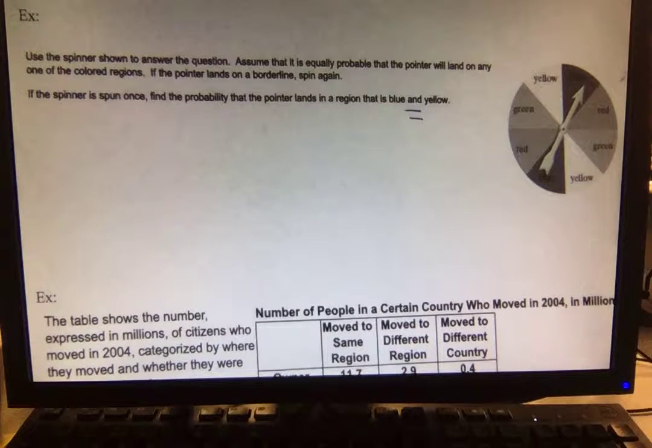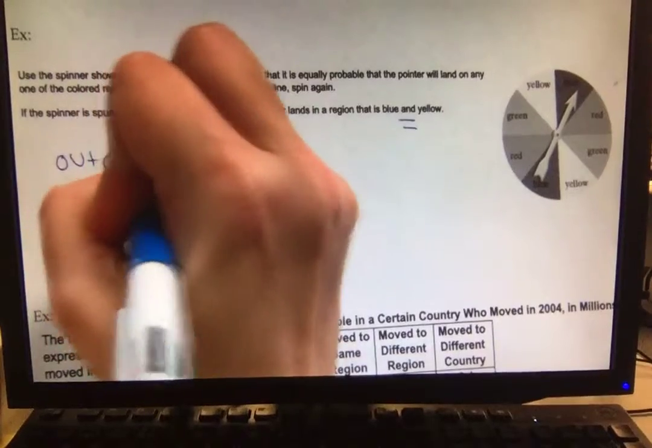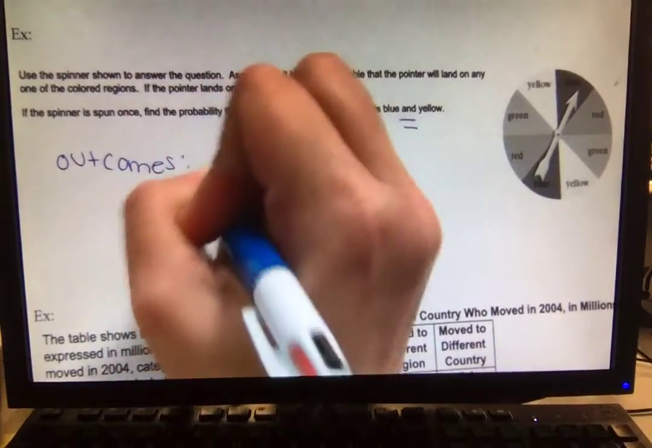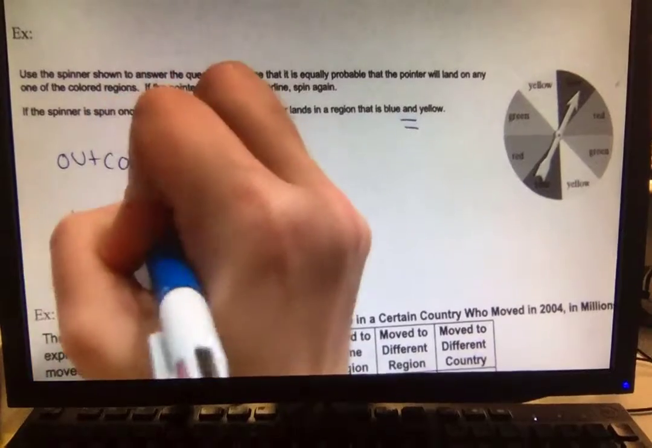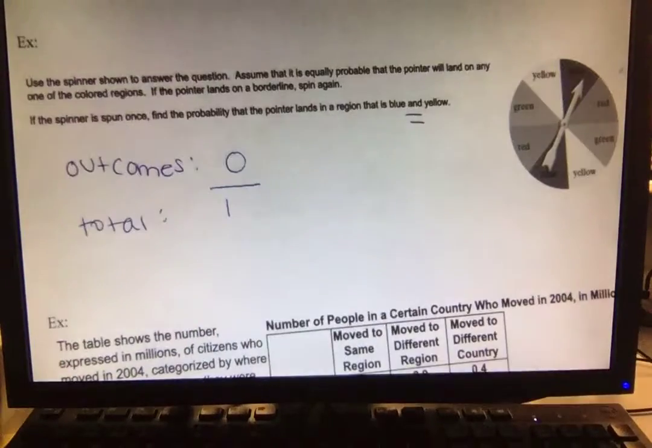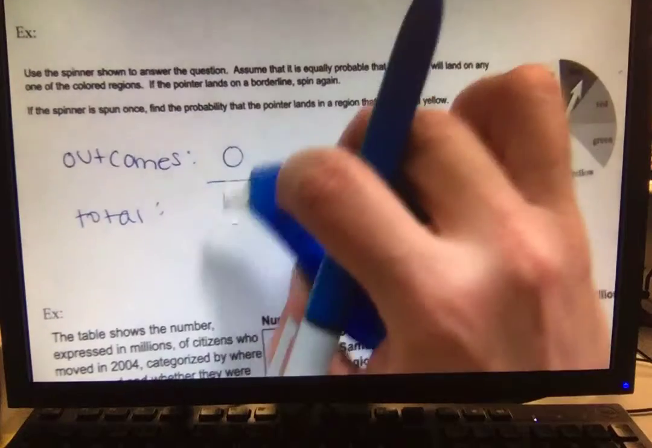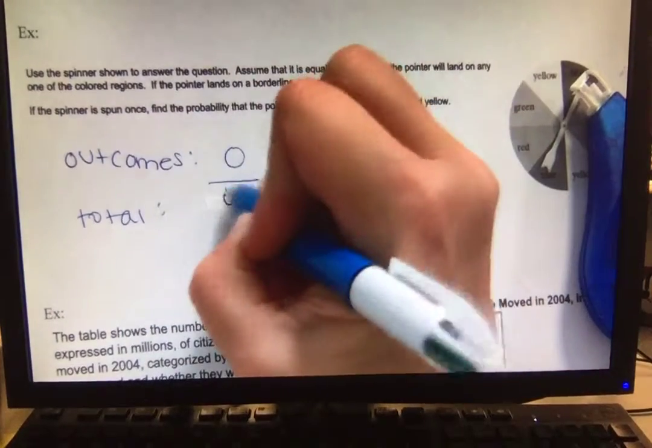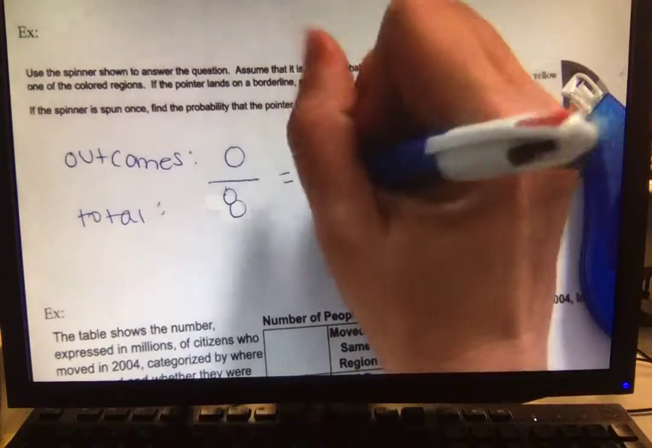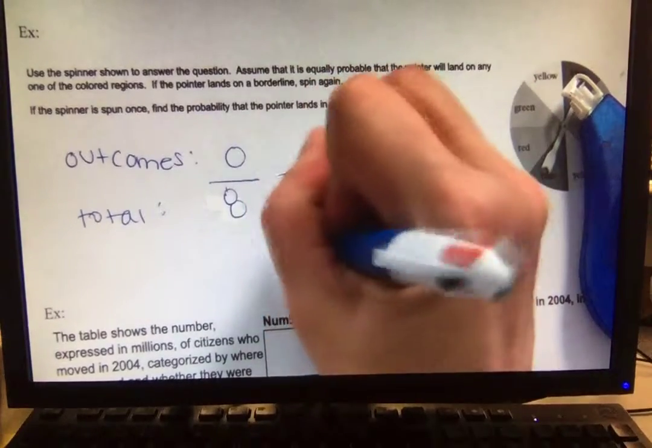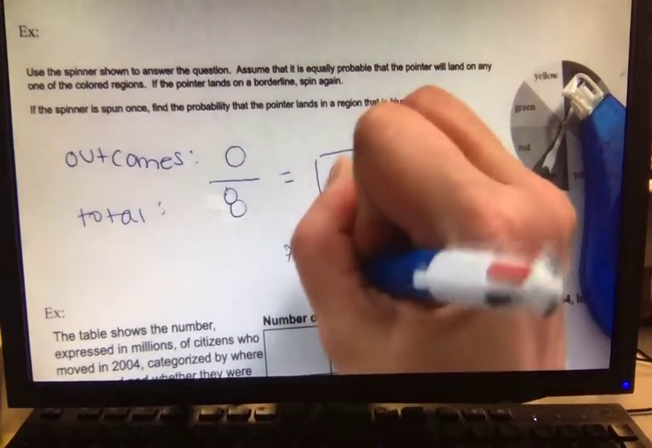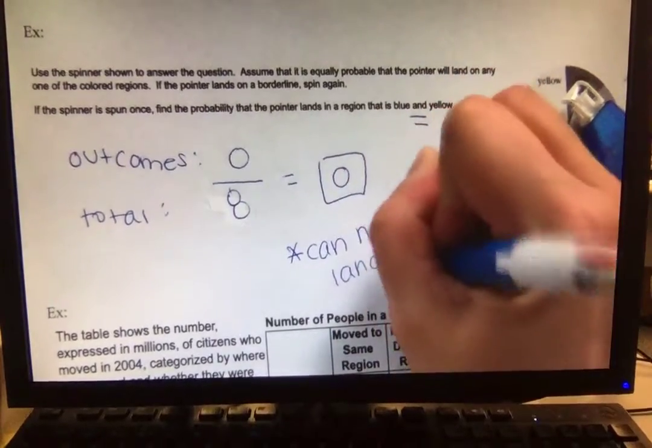I can never spin this and land on both of them, because if it lands on the line, we spin again. So there's no options that I can spin on both of them. So we have 0 outcomes out of how many total? 8. You're right. So 0 divided by 8, 0. So cannot land on both.